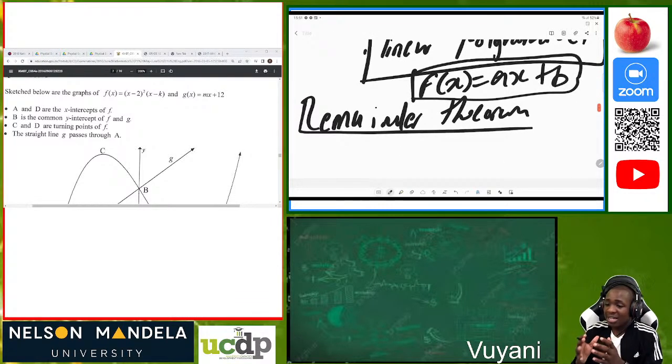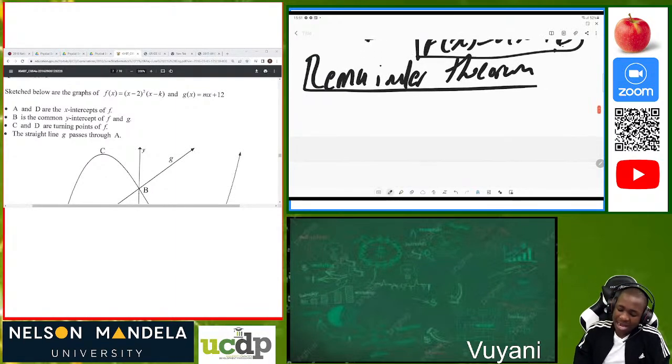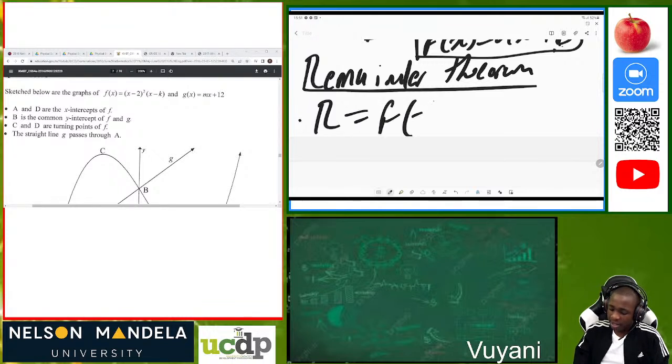So the remainder theorem states that if a polynomial f of x is divided by a linear polynomial ax plus b, then the remainder. When they say calculate or determine the remainder of the function, you must determine the remainder by saying f of negative b over a.